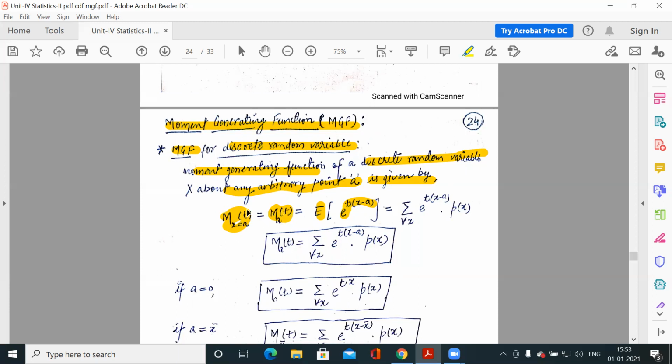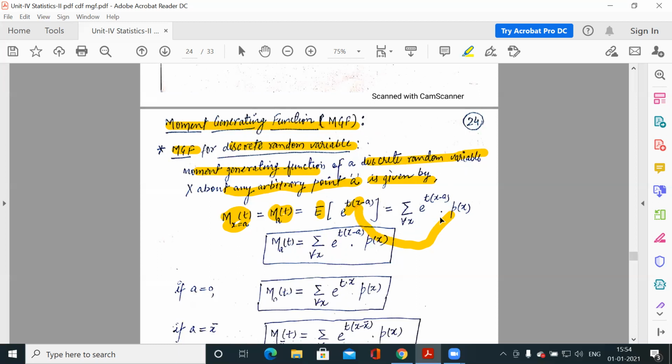So for any discrete random variable, the moment generating function is defined as the expected value of e to the power t(x minus a). If you remember, in previous lectures we studied how to find the expected value of any function g(x). Whatever function is there is multiplied by the probability function of the distribution.